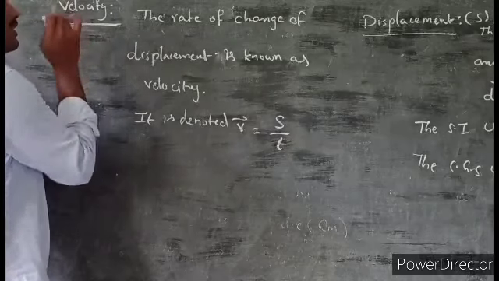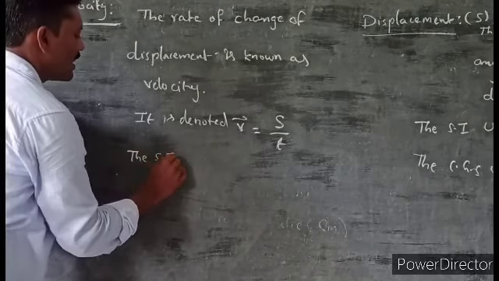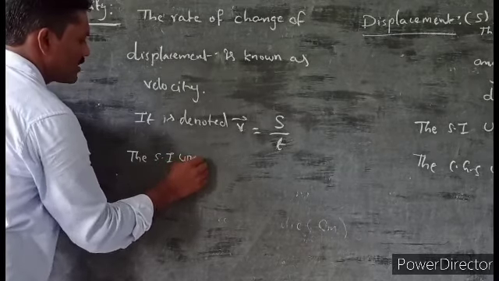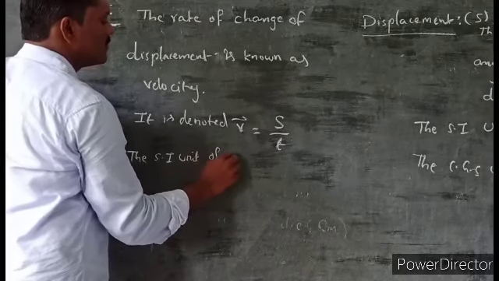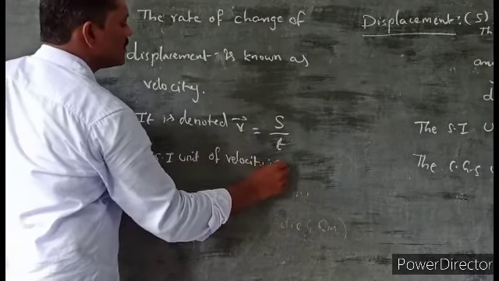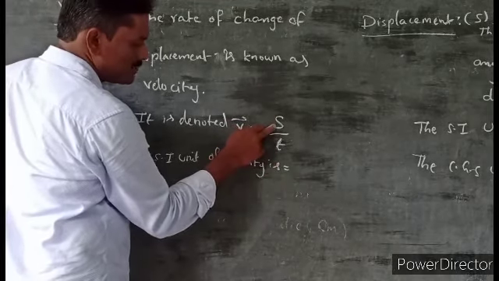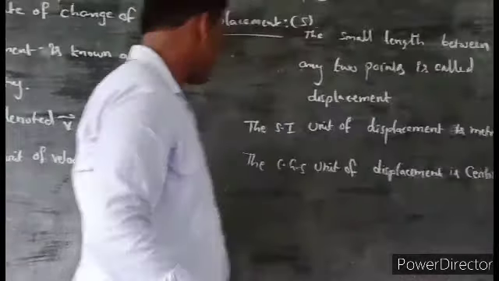But what about the units of velocity? The SI unit of velocity, or MKS system, is, so displacement in SI system is meter.